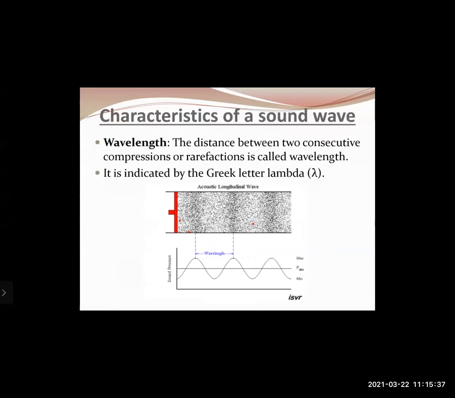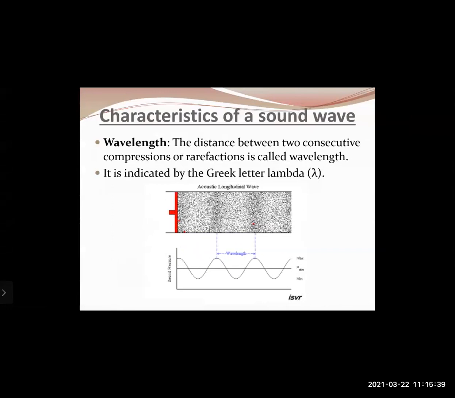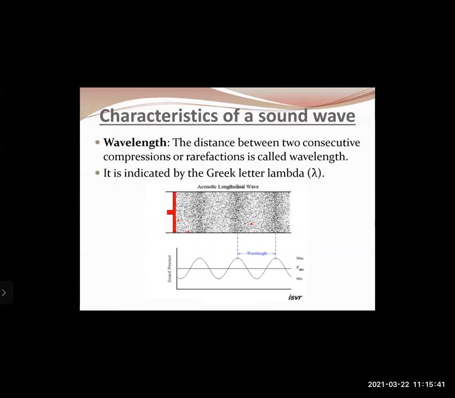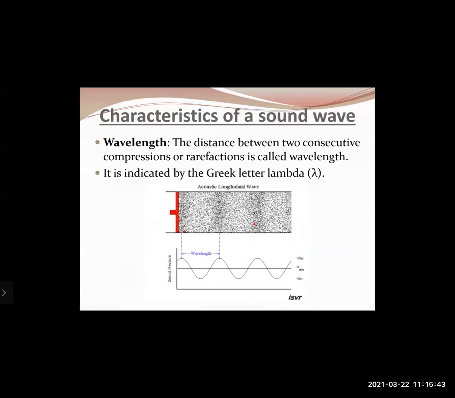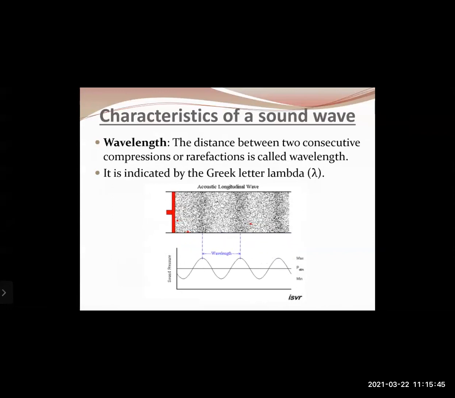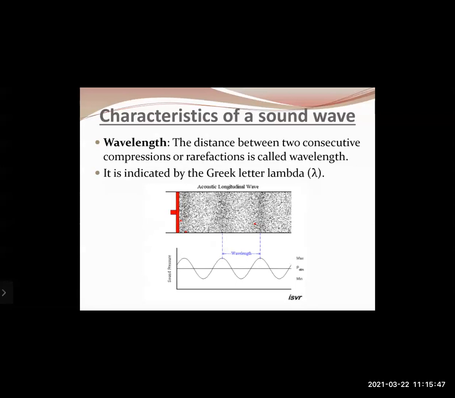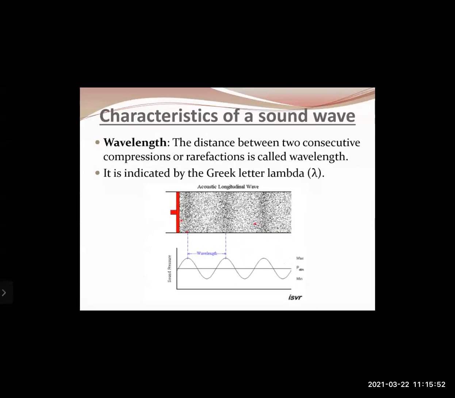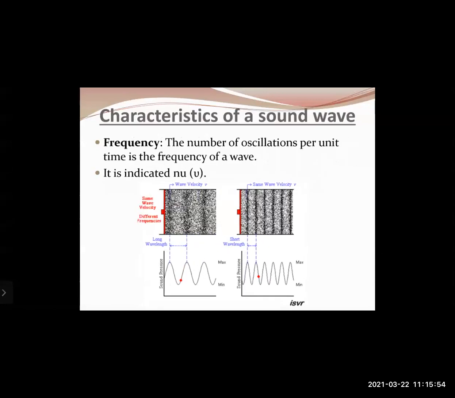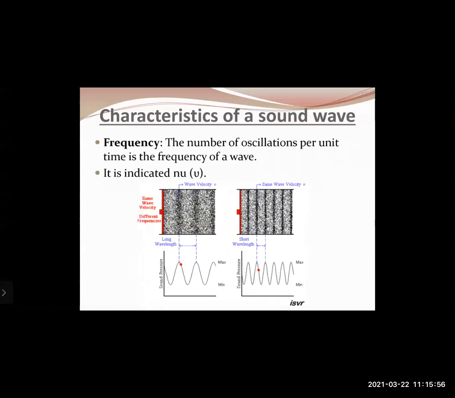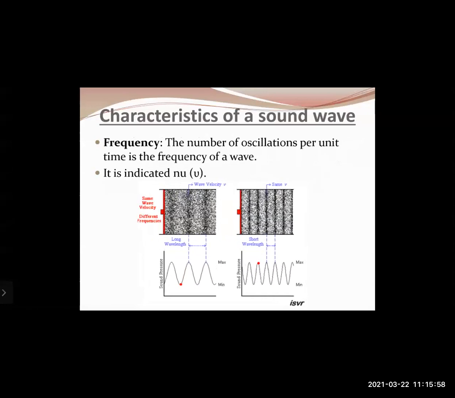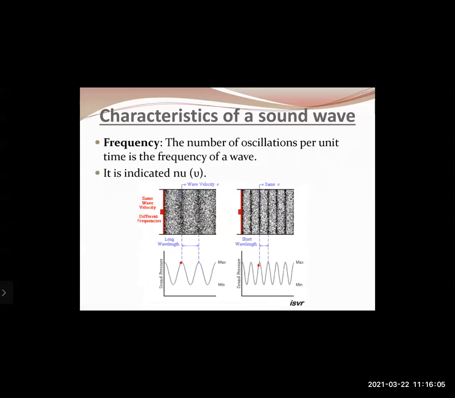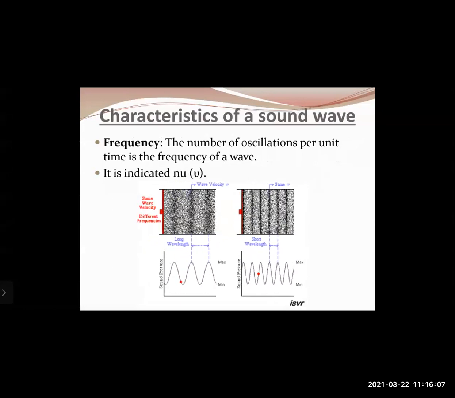Then the characteristics of sound waves, which are very important, which we have studied, are wavelength. The distance between two consecutive compressions or rarefactions is called wavelength. It is denoted by the Greek letter lambda, and its unit is the unit of length, that is meter or centimeter. Then we have studied the concept of frequency. The number of oscillations per unit time is the frequency of a wave, right? It's indicated by nu, and its unit is hertz, where 1 hertz is 1 vibration per second.